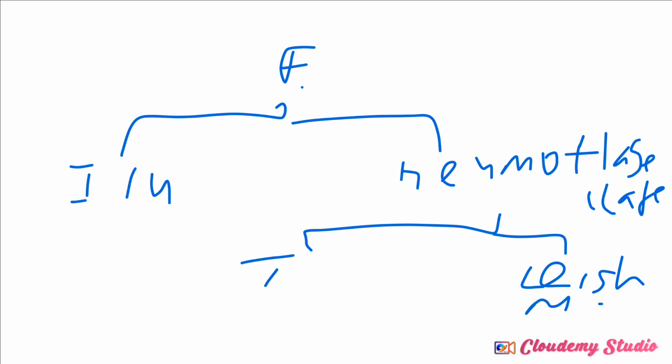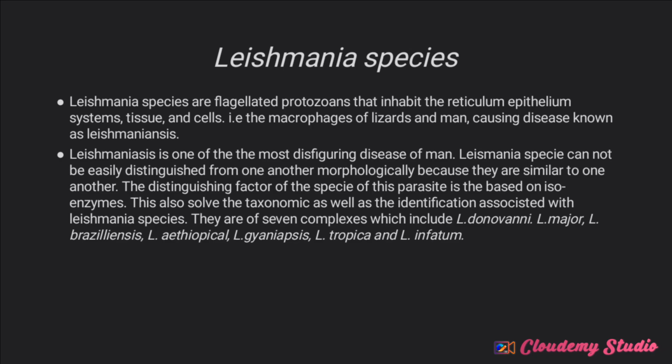It is similar to trypanosome, but there are some distinguishing features that differentiate it from trypanosome. So today, we're dealing with Leishmania species. Leishmania species are flagellated protozoans that inhabit the reticuloendothelial system, tissue, and cells of mammals. You understand? They inhabit the macrophages of lizards and man, and they cause the disease known as leishmaniasis.